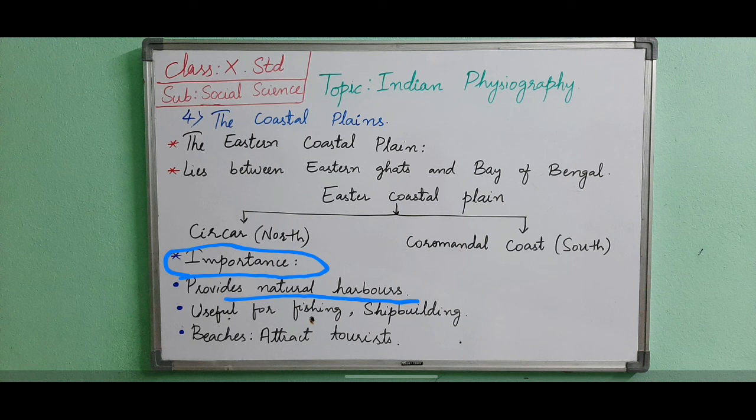The coastal plains are useful for fishing, shipbuilding, agriculture and production of salt. Many beaches are found along the coast and they attract tourists. The backwaters are useful for navigation.